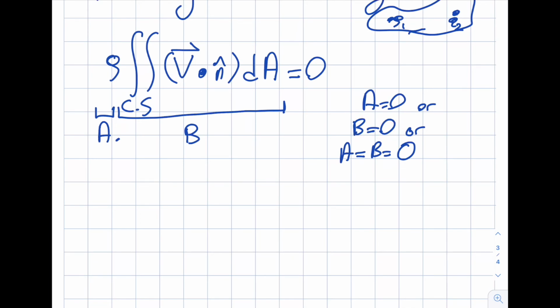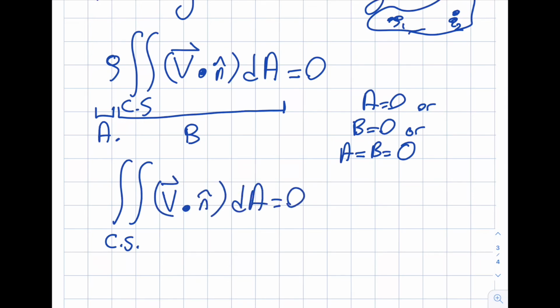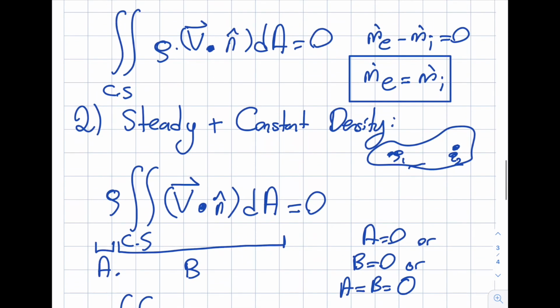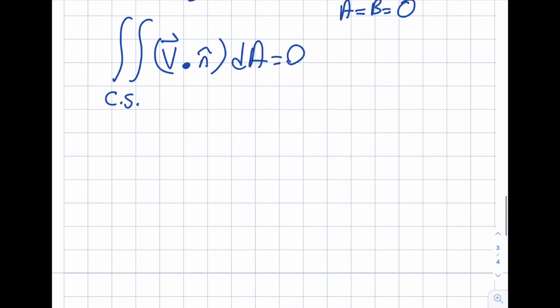So the double integral over the control surface of V dotted with n dA is equal to 0. Similar to what we had over here, where I called this m dot, we have another name. This is called the volumetric flow rate, abbreviated as Q. So Q dot exit minus Q dot inlet will be equal to 0.